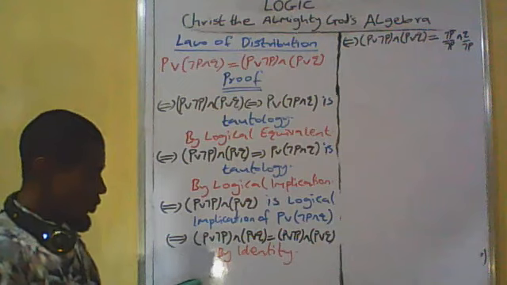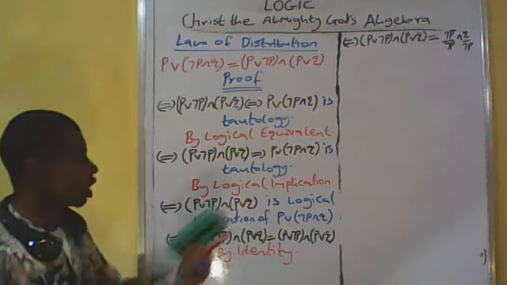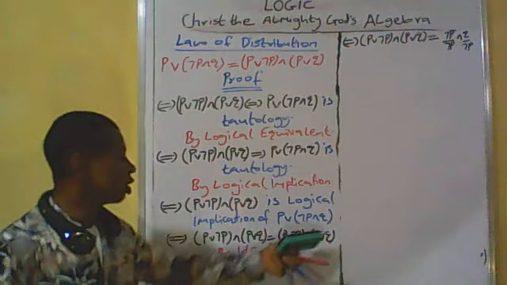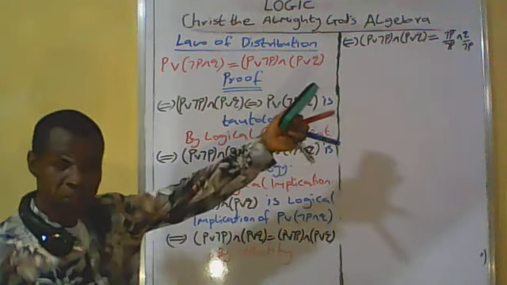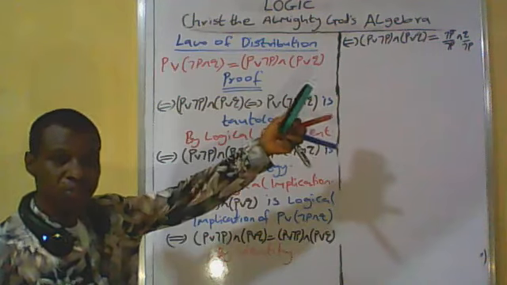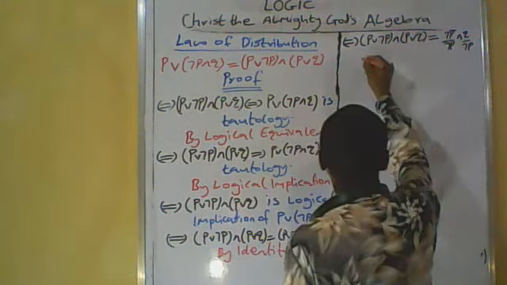So, being justified by first edge case law. It is through first edge case law that we transform these two disjunctive statements to that conditional statement.